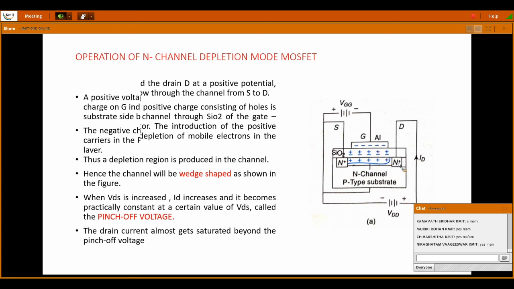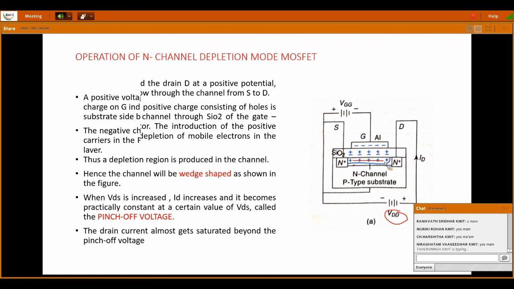Have you got my point? Because of the deposition of positive charges at the end side of the two N plus regions, that is in the channel, these depleted carriers are preventing the flow of electrons toward the drain. These electrons are moving because of the application of VDD. So this is nothing but a depleted region.